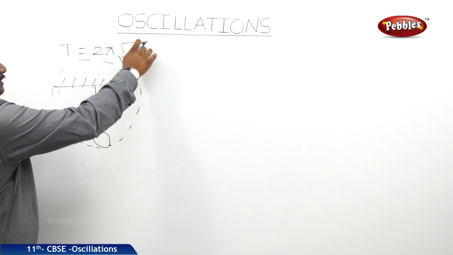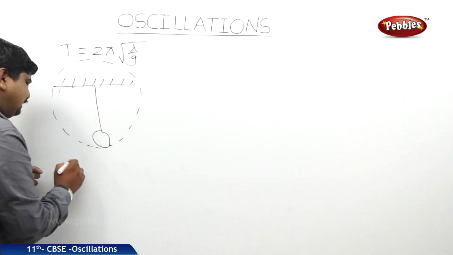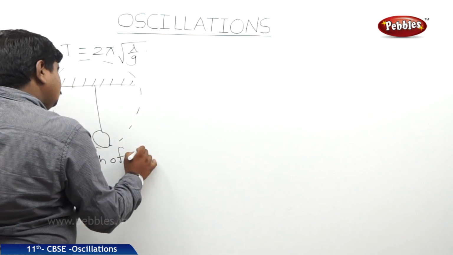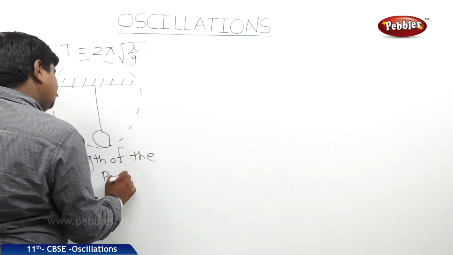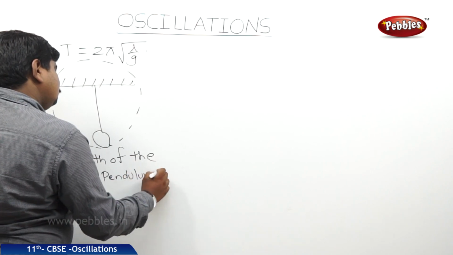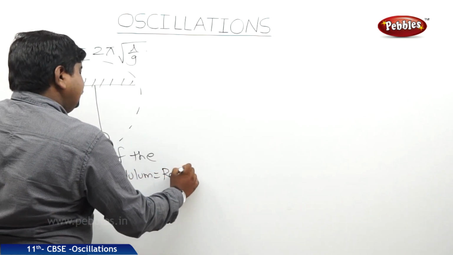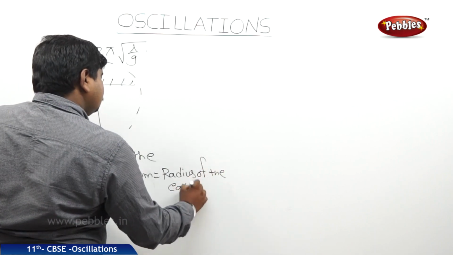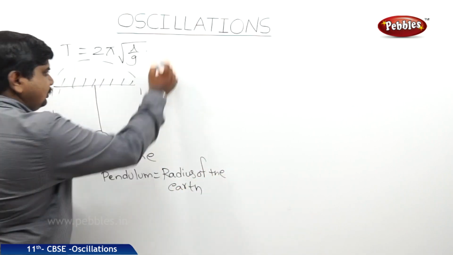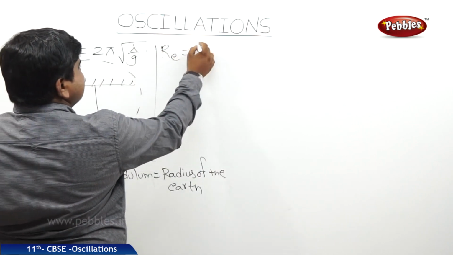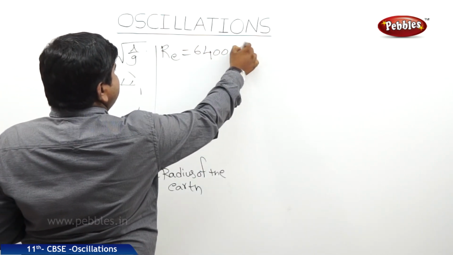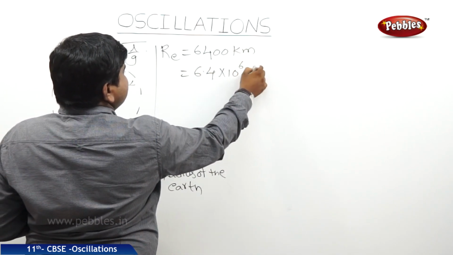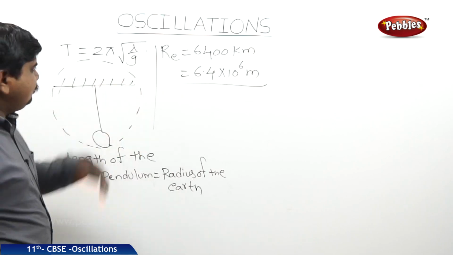So if the length of the pendulum is equal to the radius of the earth, the radius of earth is 6400 kilometers, or we can write 6.4 into 10 to the power of 6 meters. Then what is the time period?